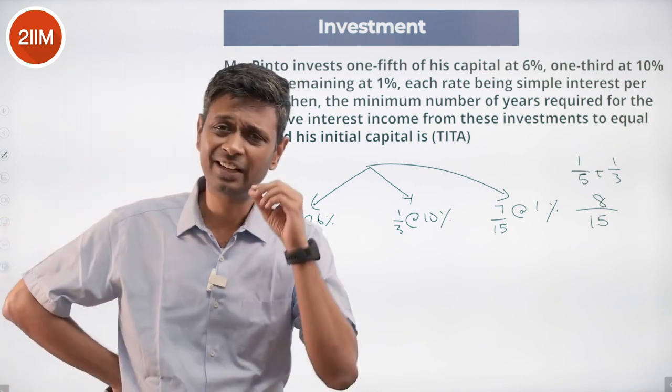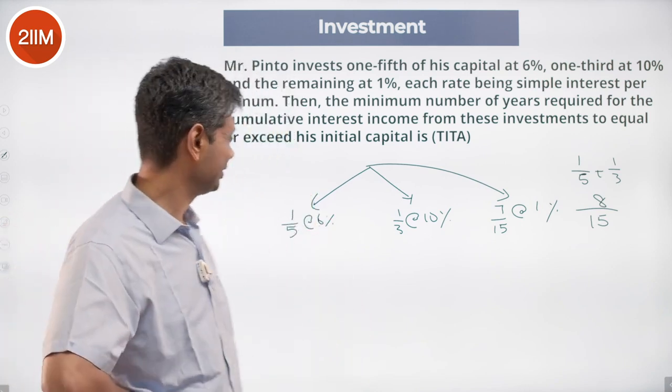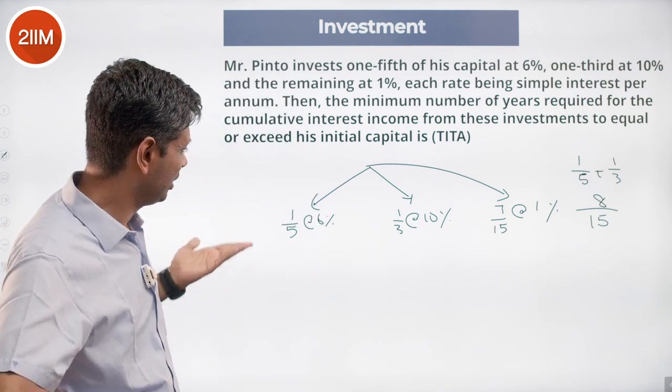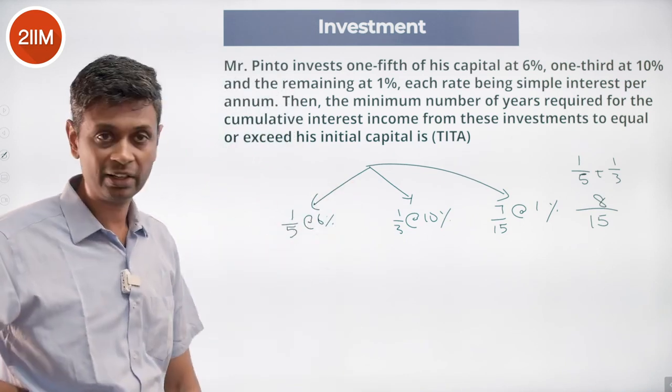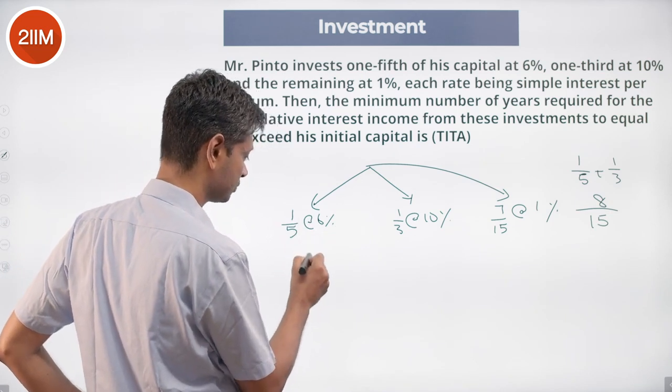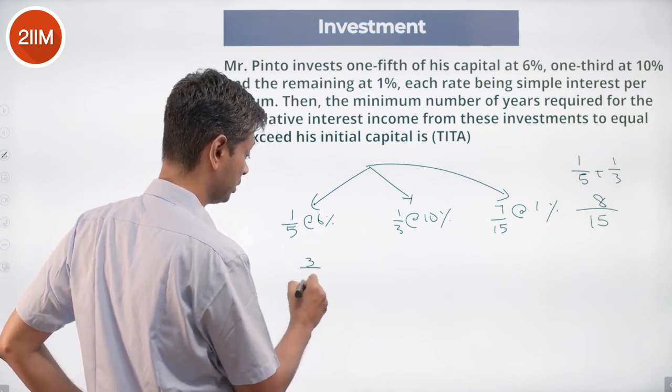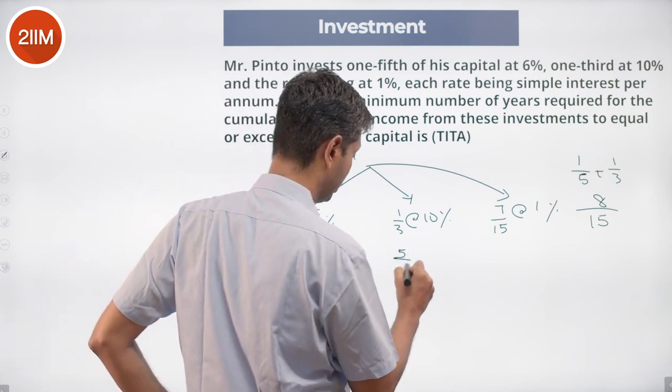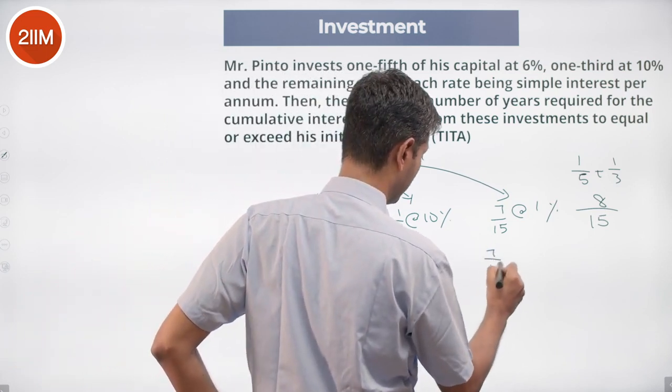Nice. Find the weighted average interest rate. It's all simple interest. 1 by 5, 1 by 3 and 7 by 15. Or 1 by 5 is 3 by 15, 1 by 3 is 5 by 15, 7 by 15.